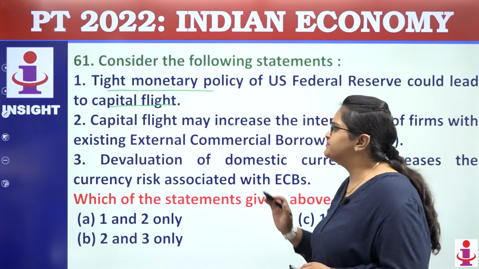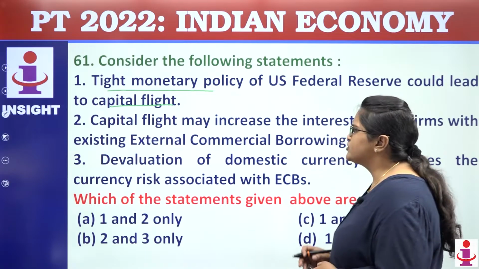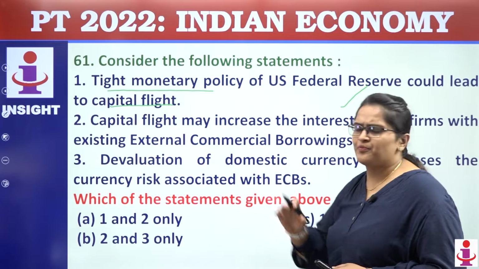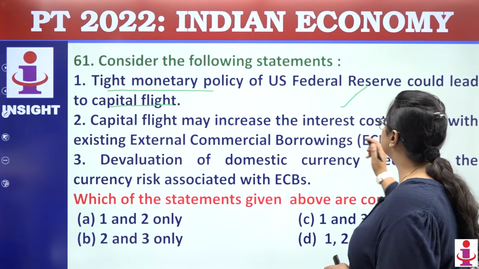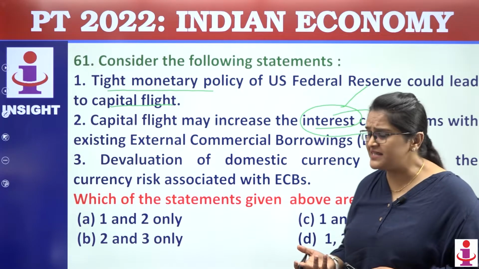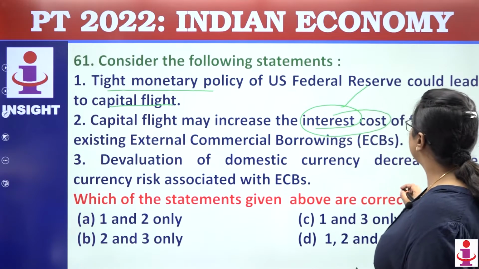Absolutely true. Next, capital flight may increase the interest cost. This statement is true. Coming to the second statement, capital flight may increase the interest cost. Definitely the interest cost will increase. Next, devaluation of the domestic currency decreases.